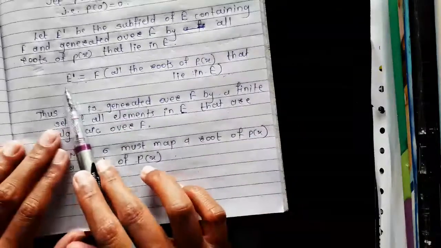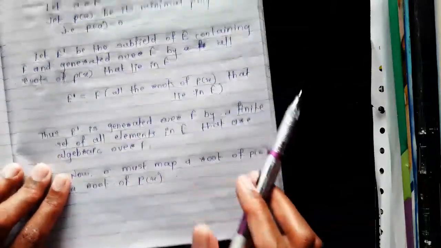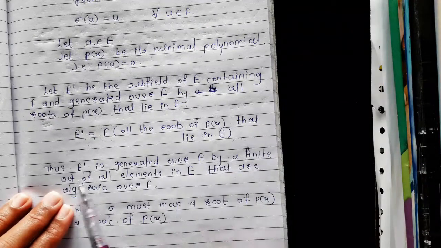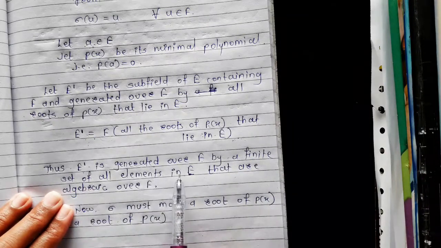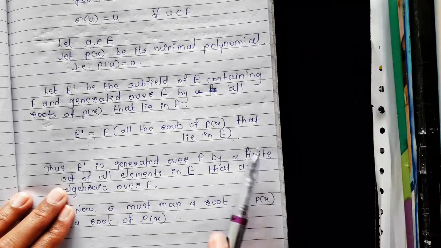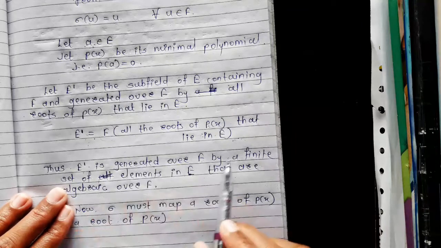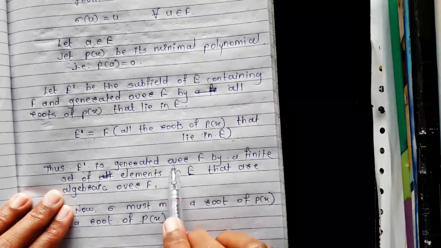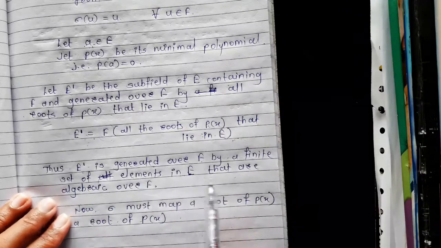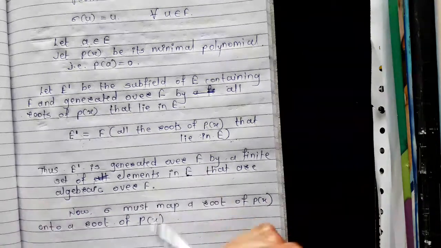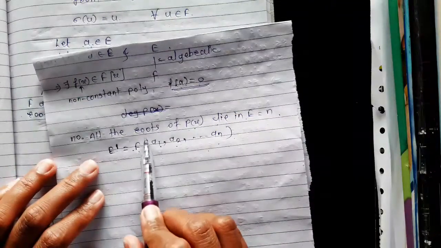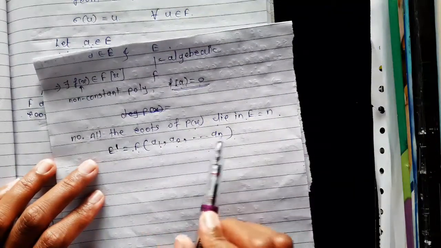So E dash is equal to this field, and thus this E dash is generated over F by a finite set of elements in E that are algebraic over F, because here E dash is equal to F adjoined a1, a2, up to an.